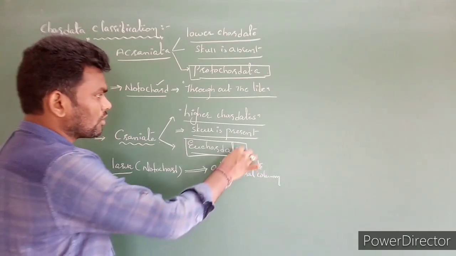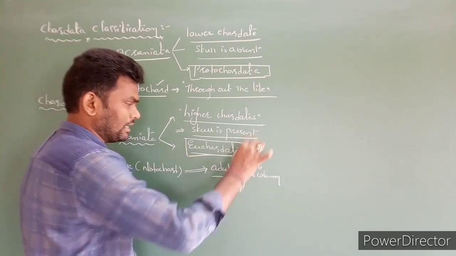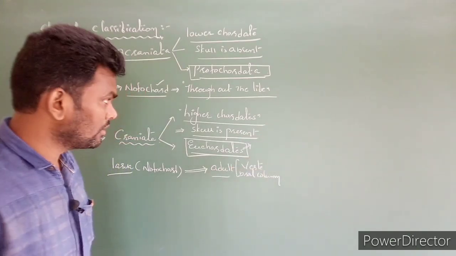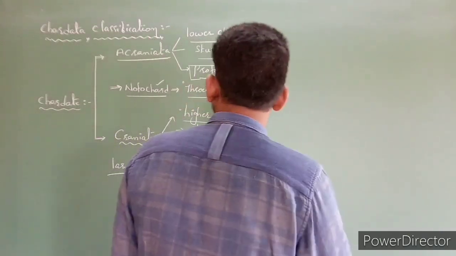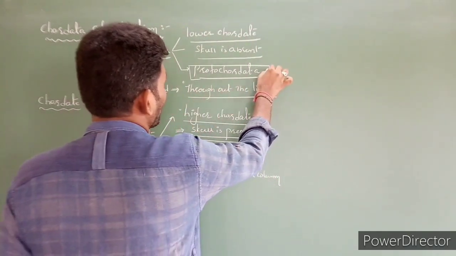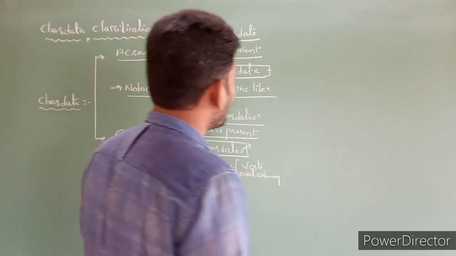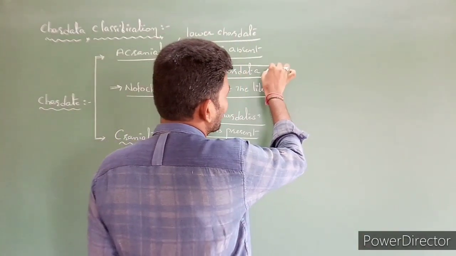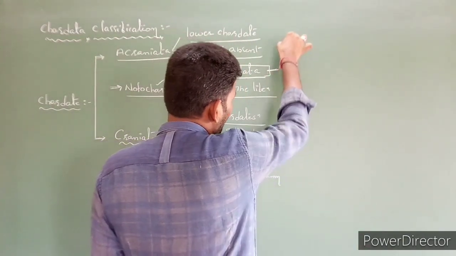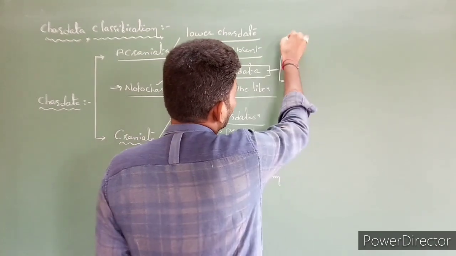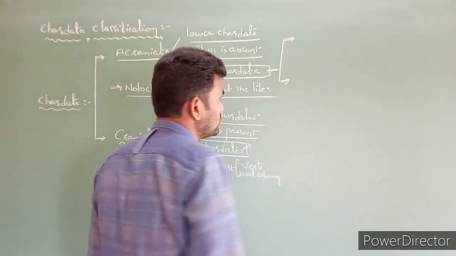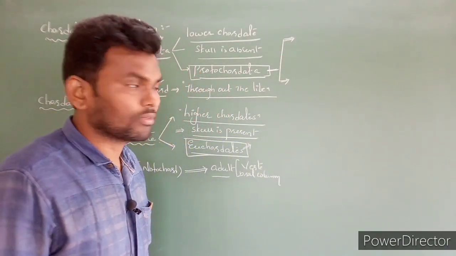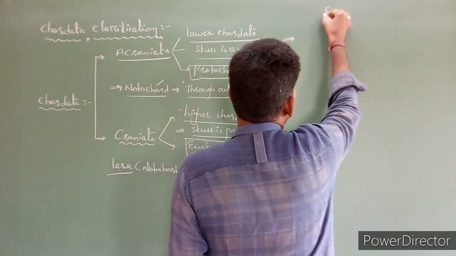So that's why they are called euchordates. Now the protochordates, based on the presence or absence of the notochord, are again divided into 2 subphyla.